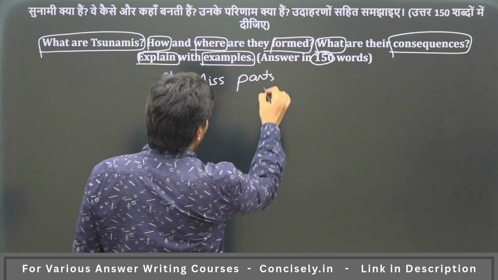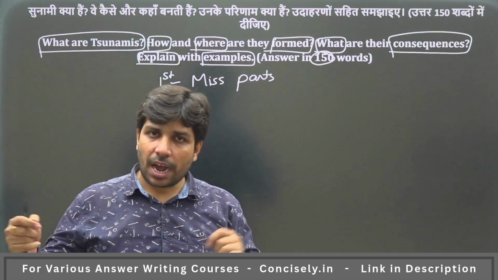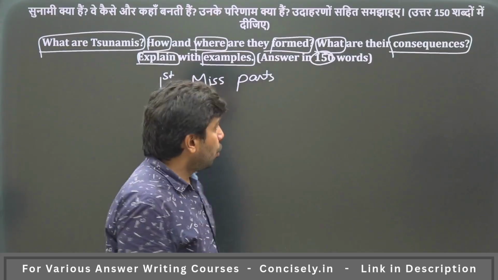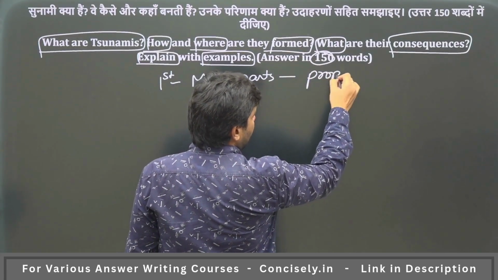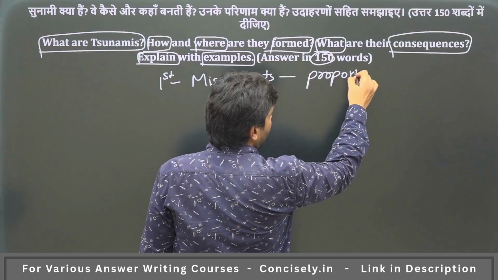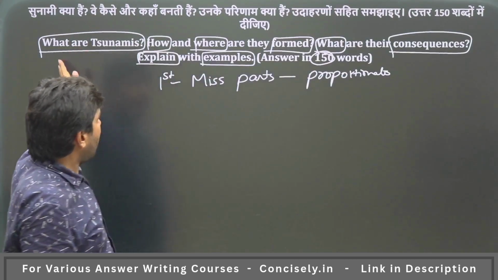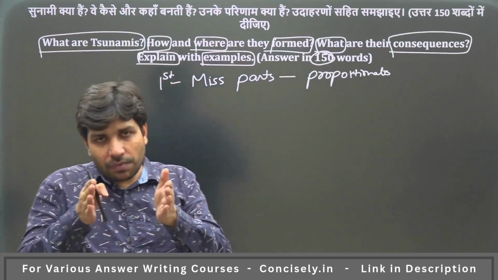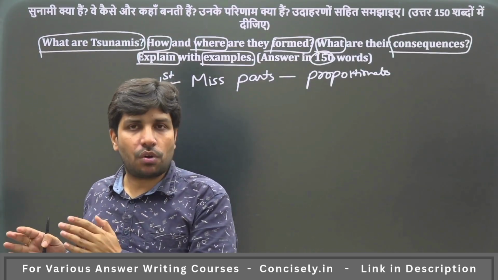अगर वो if they start writing tsunamis, they will go on writing tsunamis. Tsunamis क्या है, कहाँ है, कैसे हैं, but they will miss on writing consequences. तो to be proportionate तरीके से you need to write an answer. If the question is asking what formed consequences, then you need to divide your answer in proportionate form. Proportionate division करना होगा आपके आंसर में.